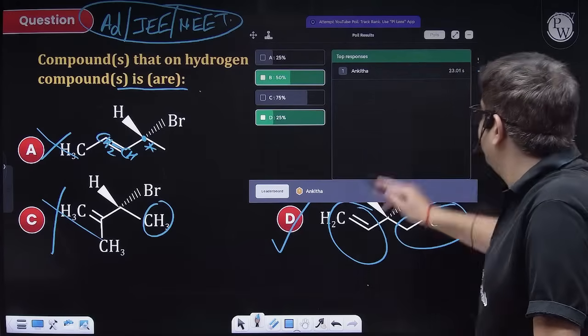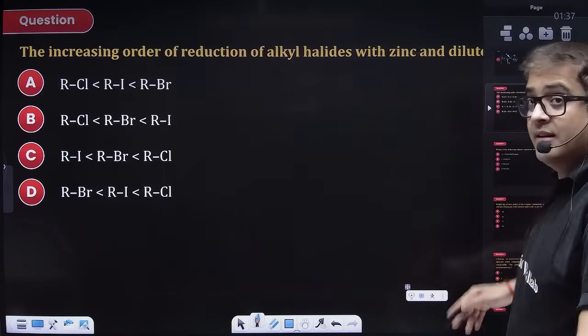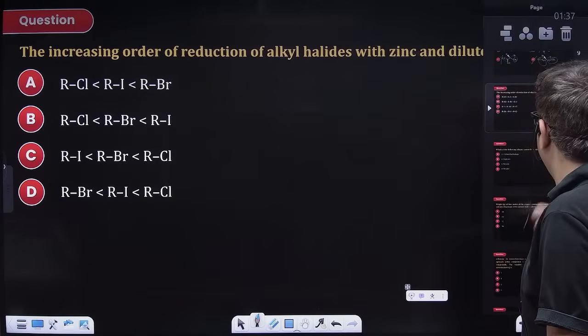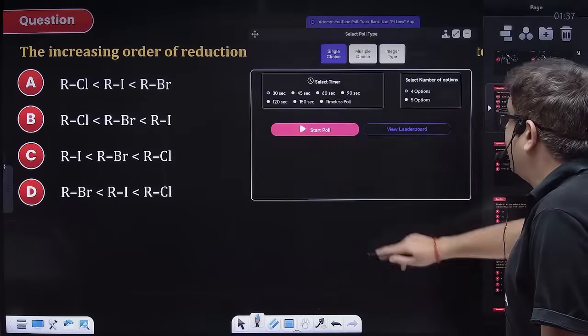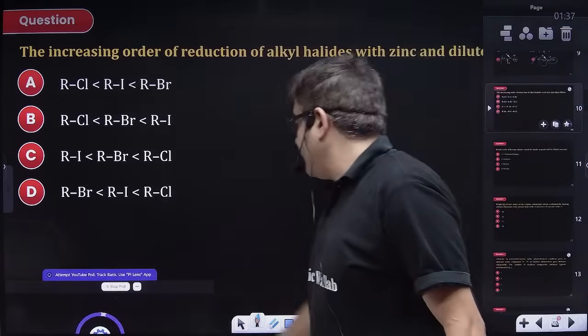Ankita, very good, beta. But I hope many students are answering in the chat section, but this is not reflecting in the polls. No worries. So attempt this one. This is a single correct question. Attempt this one, guys.